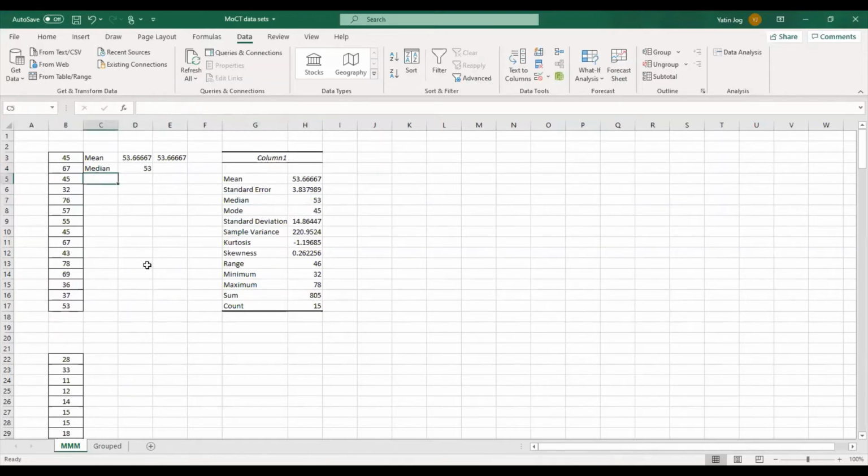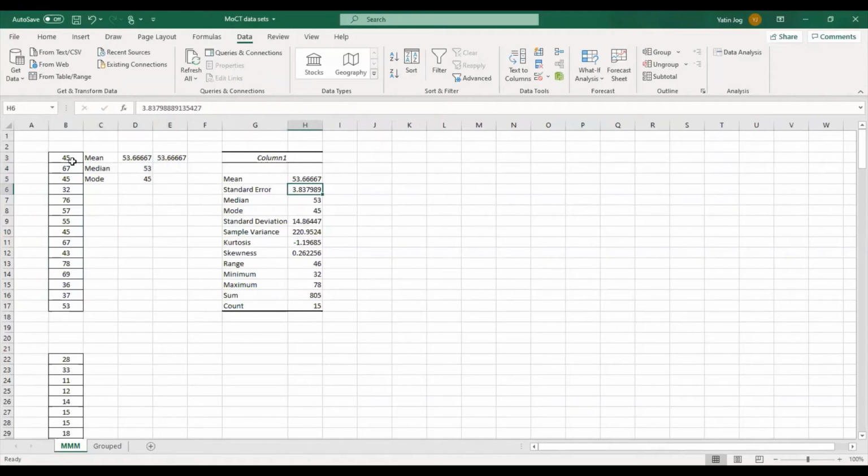Now I'll go for mode. What is my mode value? Again, we have a direct formula called MODE, and then I have to supply the data set. This is how I can find the mode value, which is 45. I'm getting the same mode value in descriptive statistics. So this is how you can calculate mean, median, and mode.